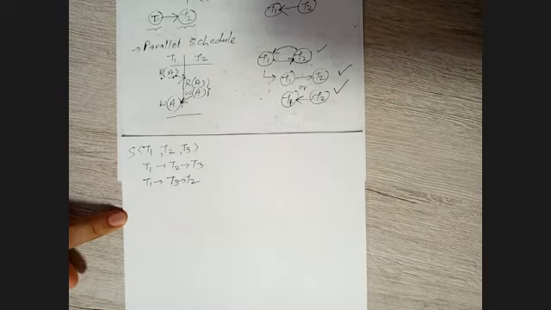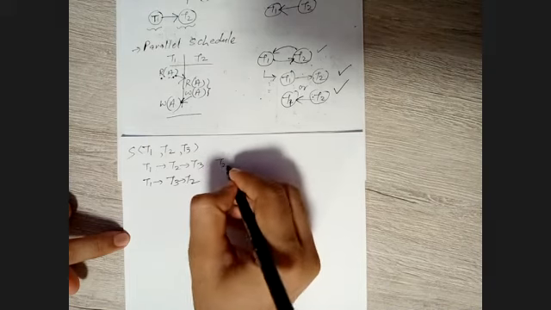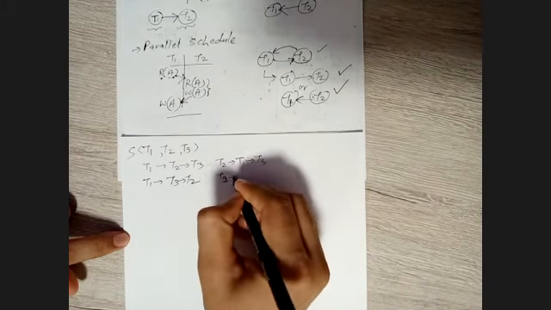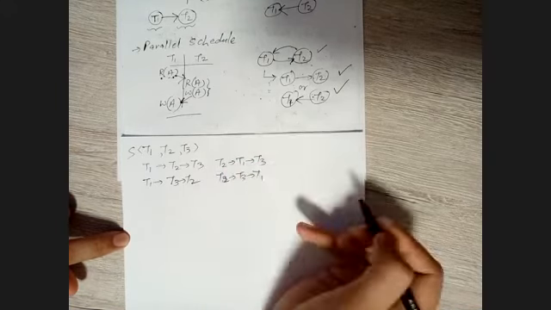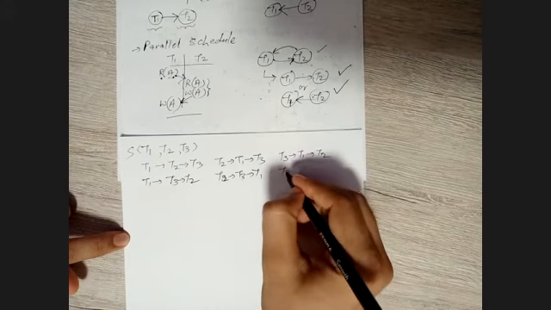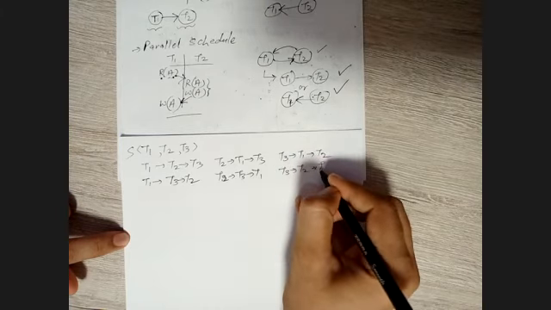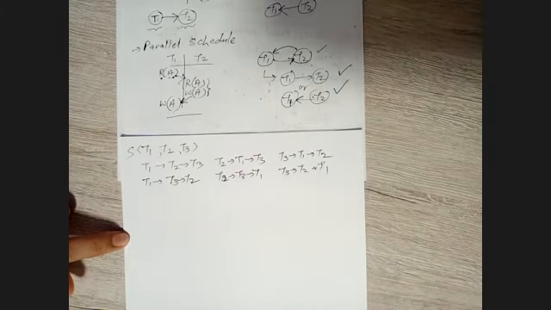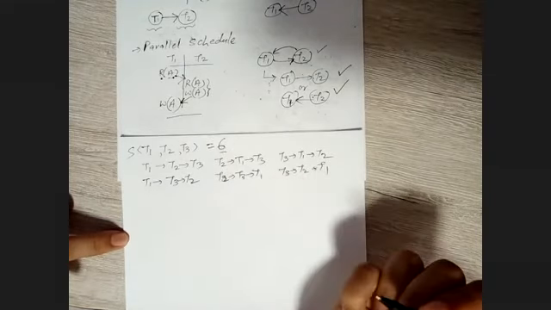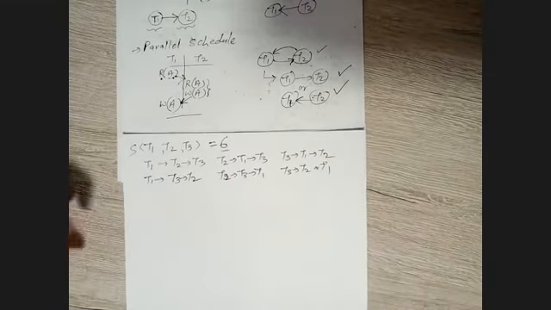Yes or no? This is another possibility. For T2, we have T1 and T3, and for T2 also we have T3 and T1. The same goes for T3: we can have T1 and T2, and we can have T2 and then T1. Is there any other possibility? Probably no. So how many? Six.